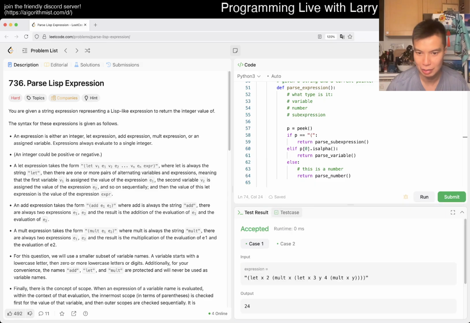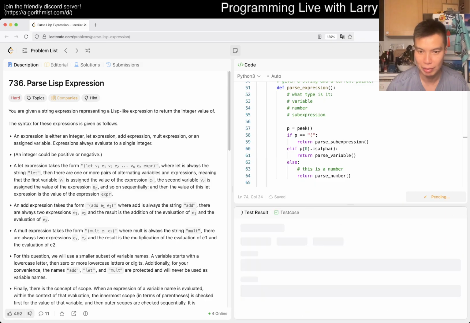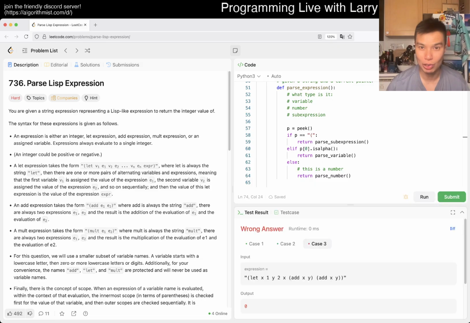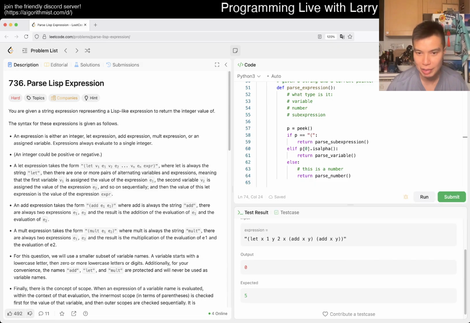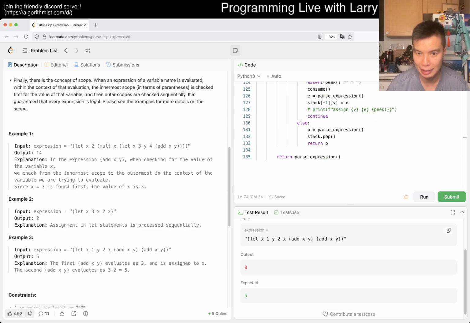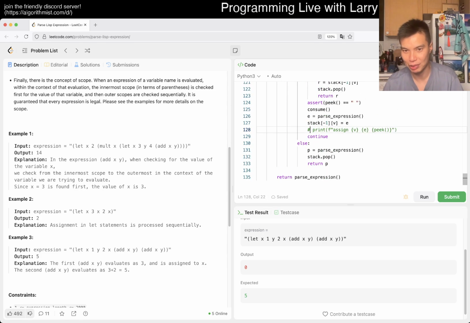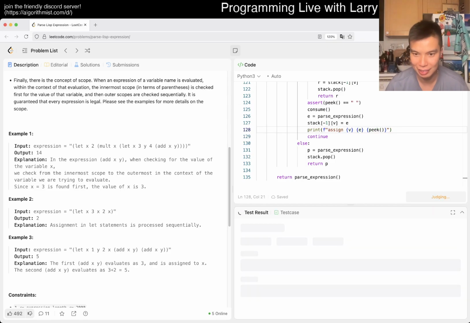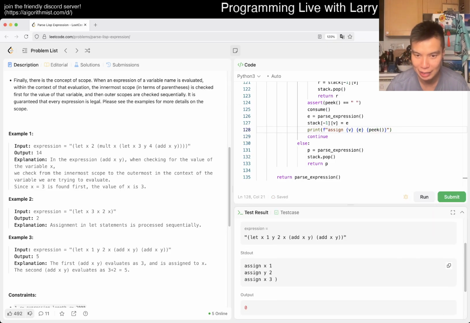Happy for these two. How do I reset the let? Let's try for everything. So close. I think this is the scope one though, maybe, because I think the setting x is equal to this expression isn't quite right, but this is where we would have turned our debugging flag back on and then check out what is going on. So we assign x to 1, assign y is equal to 3, y is equal to 2 here, x is equal to 3, which is right?